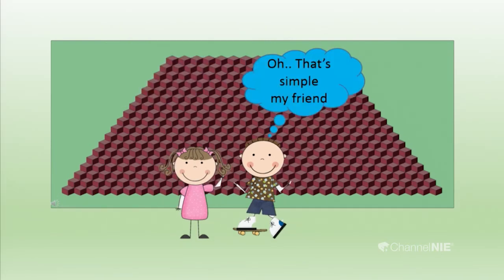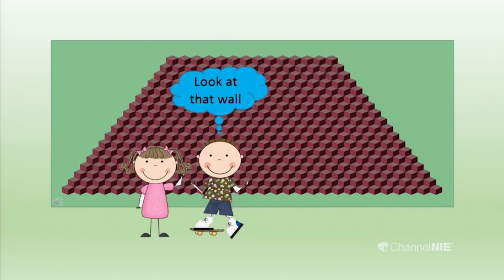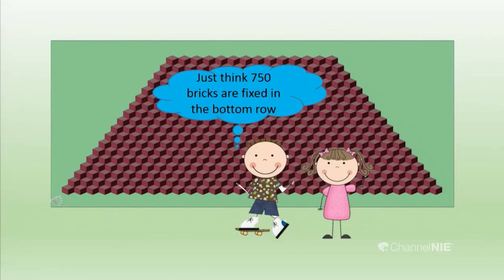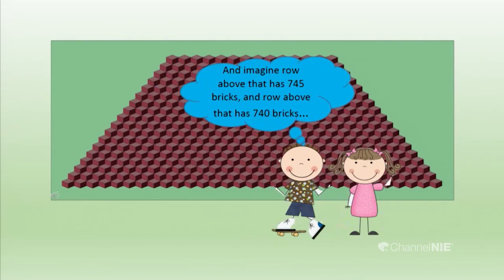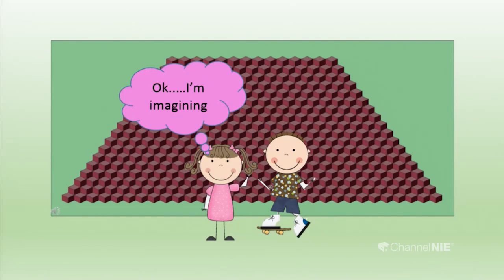Oh, that's simple, my friend. Look at that wall. Just think 750 bricks are fixed in the bottom row, and imagine the row above that has 745 bricks. Okay, I'm imagining.